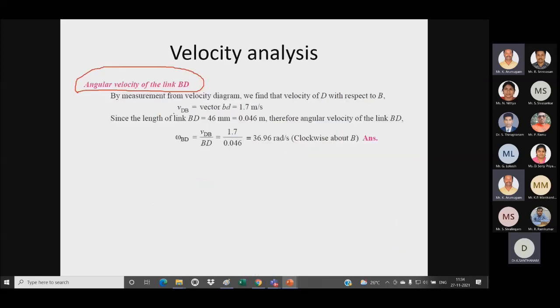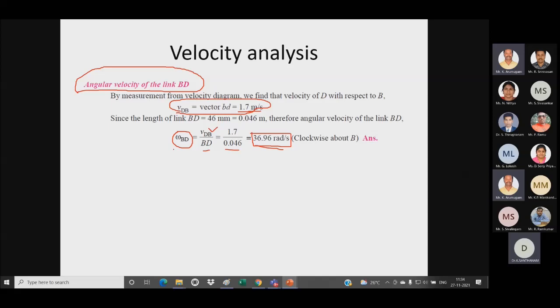So this is the value of my velocity, which is nothing but 1.7 meter per second. So for getting the angular velocity of BD, velocity of BD divided by the length will give you the angular velocity of BD, which is nothing but 36.96 radian per second.